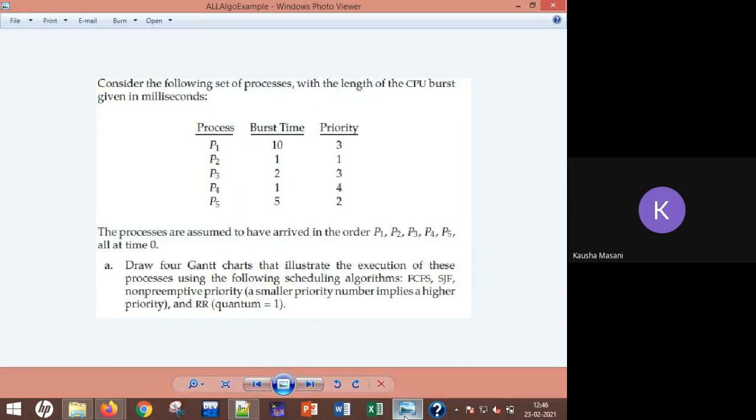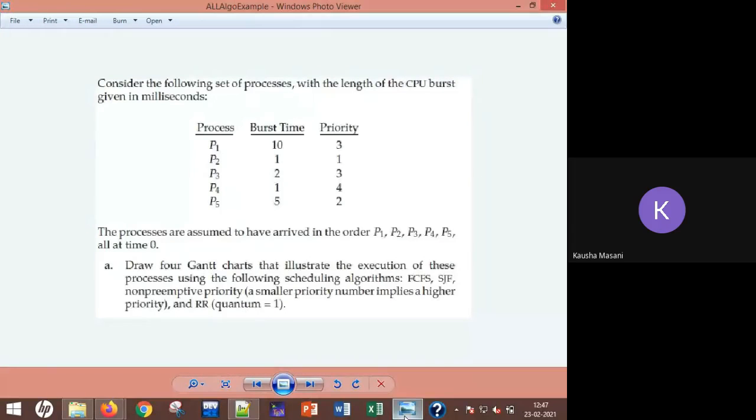When it is mentioned that it is SJF, it is a non-preemptive approach. If it is non-preemptive, you are directly adding the burst timings. You are not running the CPU for one unit of time. That approach is preemptive. SJF is non-preemptive in nature.